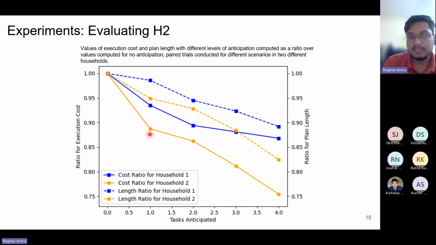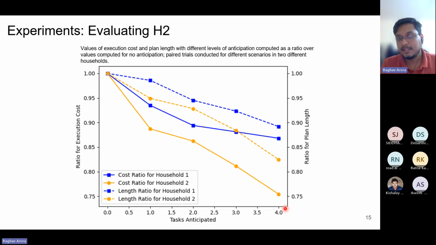So for both of the cases, let us just look at the straight line first, the blue straight line and the orange straight line. So for both of these, the execution cost is going down as the number of tasks anticipated increases. So here, 0 means no task anticipated. So that is the agent which performs task as it is provided to it. So it performs one task at a time. And 1 means the agent that performs plans for a given task and one task ahead of itself, and so